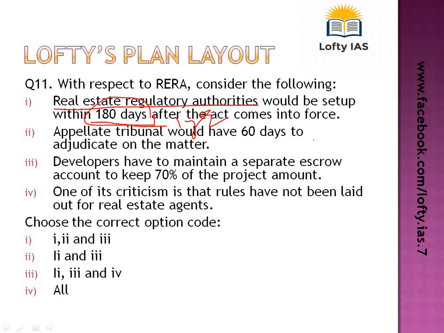Appellate tribunal would have 60 days to adjudicate on the matter. So for example, some matter reaches these real estate regulatory authorities, but even then the person is not satisfied and he goes for appeal. So this appellate tribunal would adjudicate on the matter and they would have 60 days to come up with their final verdict. After that, developers have to maintain a separate escrow account to keep 75% of the project amount. This is a correct statement.